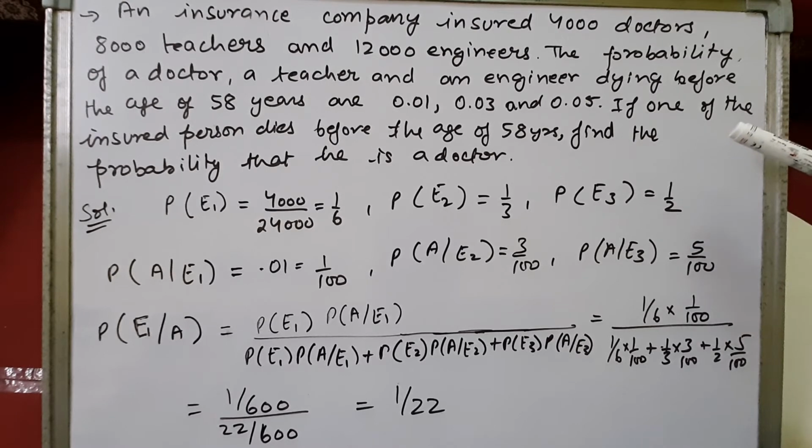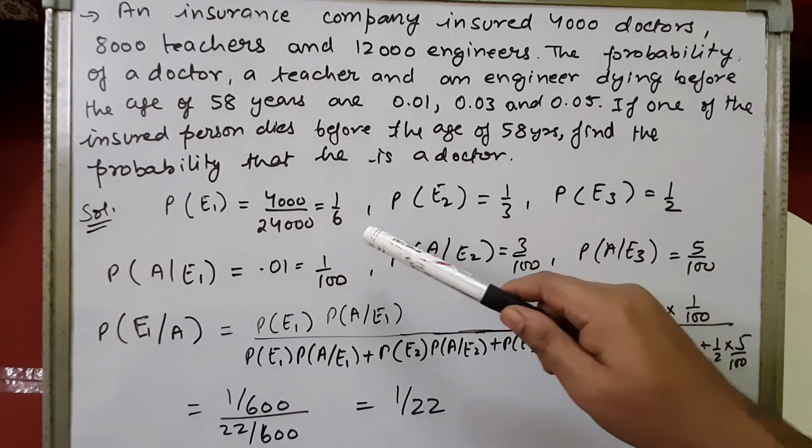We know that a doctor has died. We have to find the probability that he was from the insured person. Then we have to calculate the probability of E1 over A. We have to find, right?